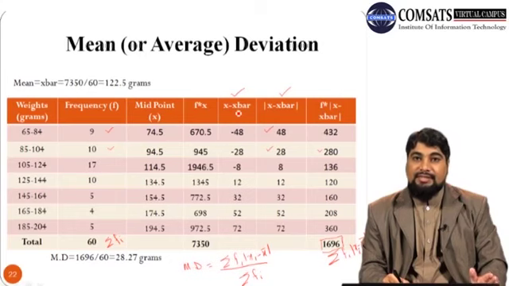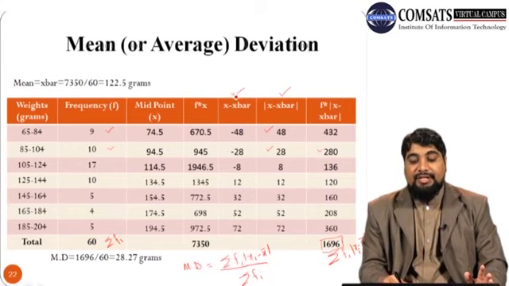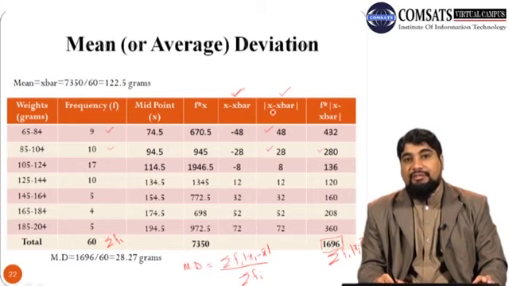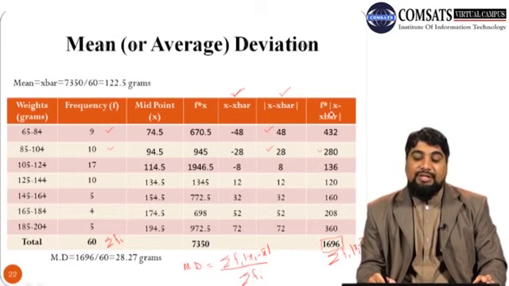This is an exercise for you, you should try it. First calculate the median for this data. Once you have the median, in the next step subtract the median instead of x bar from each x value. Then take the absolute value of x minus median, and multiply the frequency with the absolute value of x minus median.